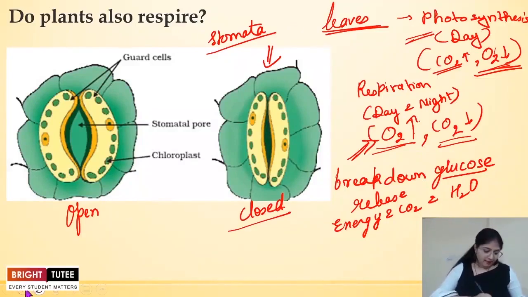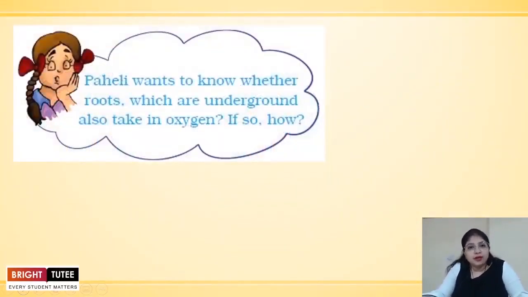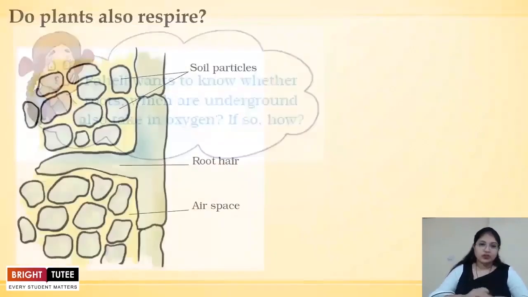Now, Paheli has a very important question, and you must also be wondering whether roots which are underground also take in oxygen. If so, why? Because I already told you in the beginning of the session that each part of the plant is able to respire on its own. That means the exchange of gases occurs on its own. In leaves we saw that, because the leaf is present above the ground, it has stomatal pores which allow the exchange of gases. But the roots that are present underground, how do they respire? So now let's answer this question.